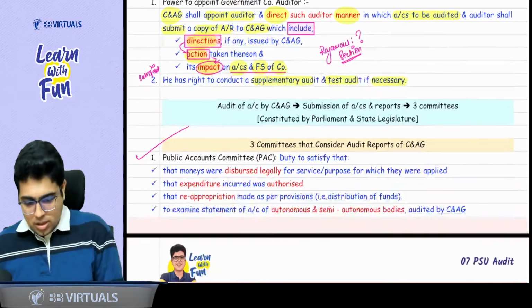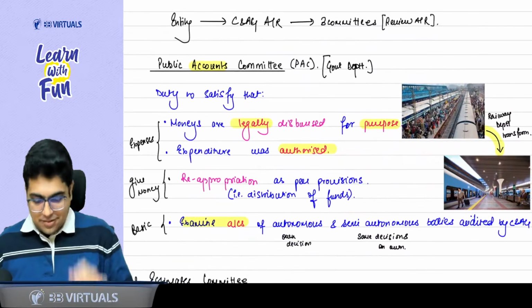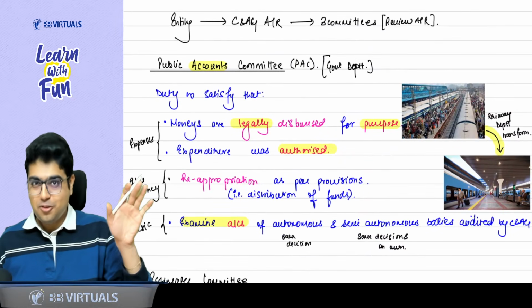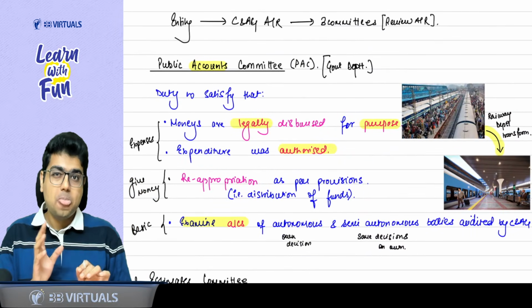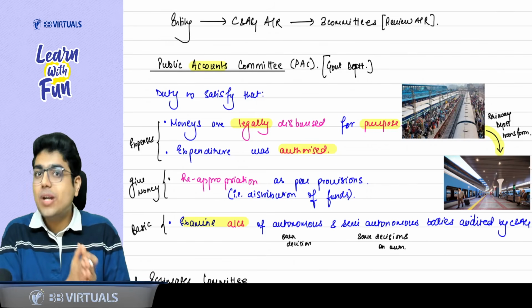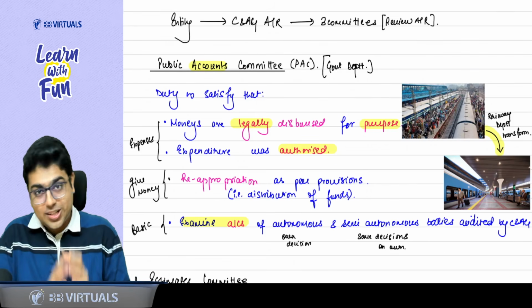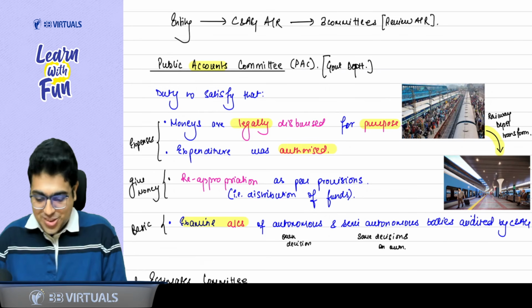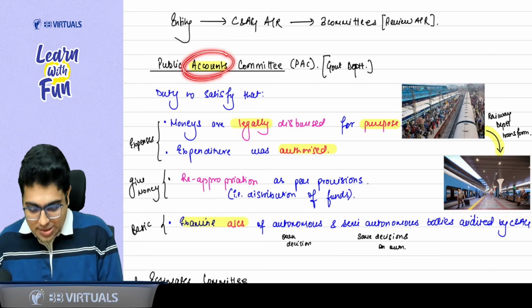So the first committee that is given in our course. These are important committees from the exam point of view. Let me also tell you, from one of the committees, a question was asked in the November 24 exam. So it can be asked in your exam also. The first committee is the Public Accounts Committee.